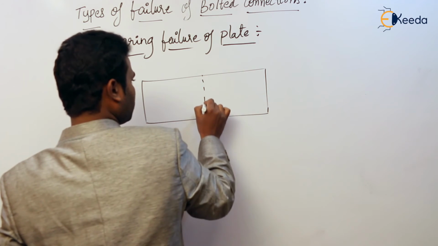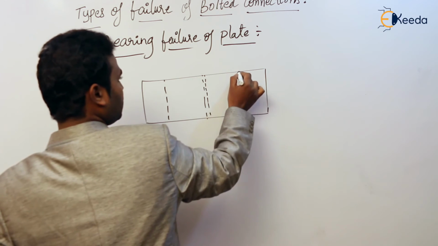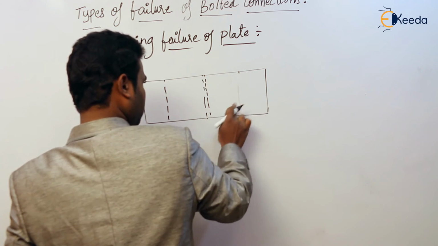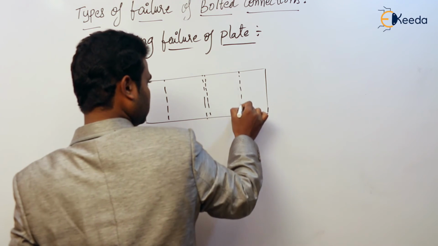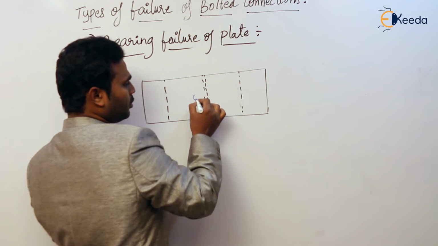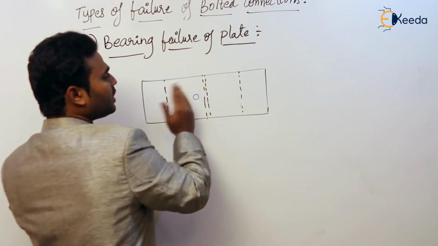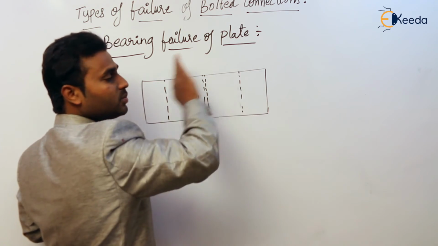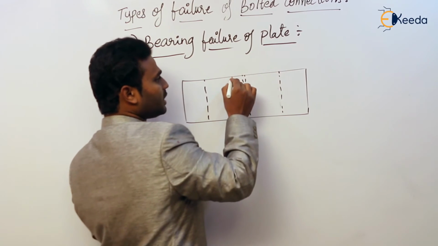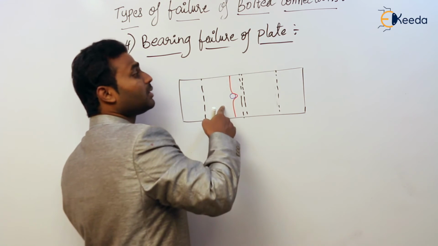This is the interface of the two plates, and here is where the cover plate is. Now here there exists a bolt. Assume that of course so many bolts exist, but I am explaining with one bolt. So this bolt tries to bear against the plate. Because of that, chances are there for this plate to buckle like this at this location. So this is bearing failure of the plate.